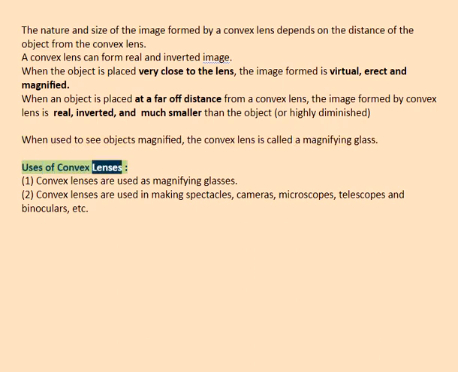Uses of convex lenses. 1. Convex lenses are used as magnifying glasses. 2. Convex lenses are used in making spectacles, cameras, microscopes, telescopes and binoculars, etc.